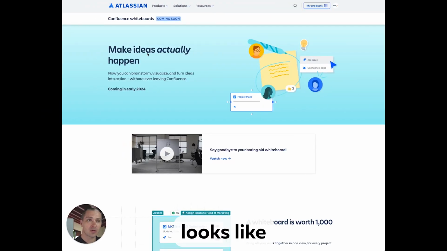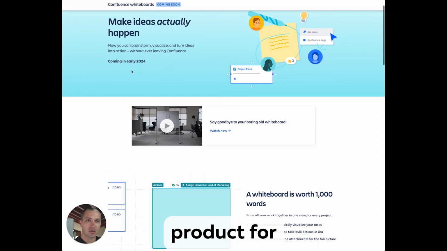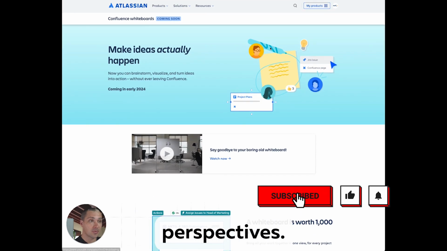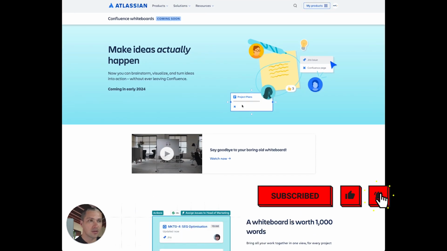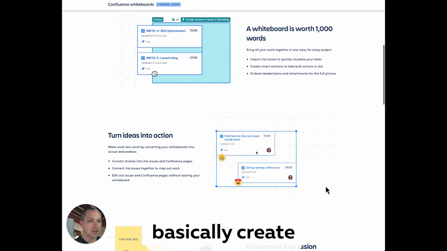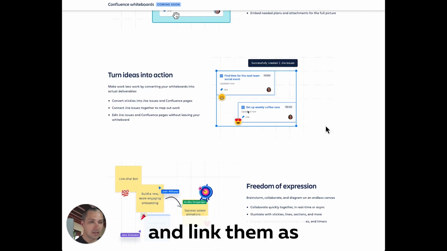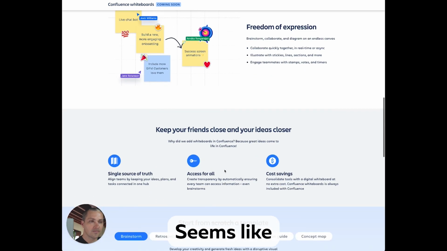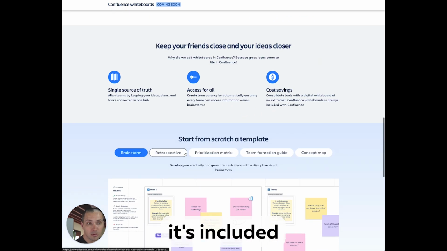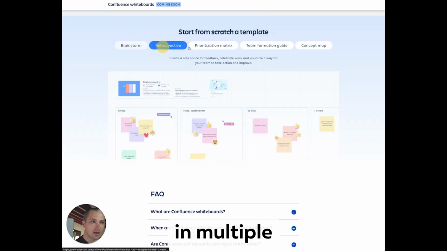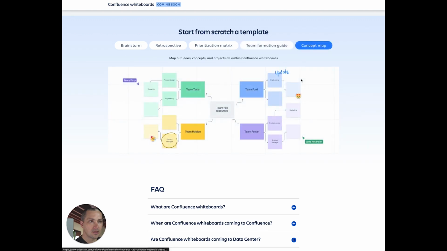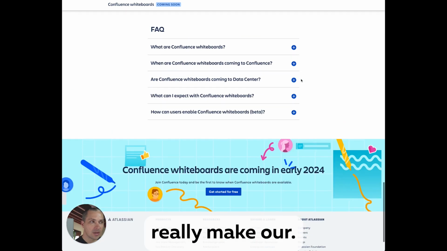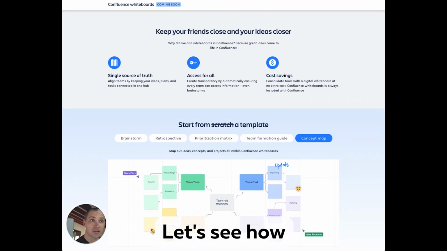So Confluence Whiteboard looks like a pretty useful product for brainstorming, collaboration, and perspectives. Looks like you can import issues, you can basically create freestyle notes and link them, as well as provide some emotions. Seems like it's included in Confluence, should be easy to use, and has multiple use cases. Seems promising, but before we really make our final judgments, let's see how we used it.